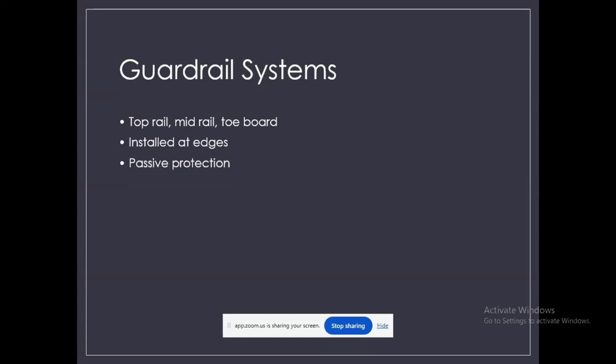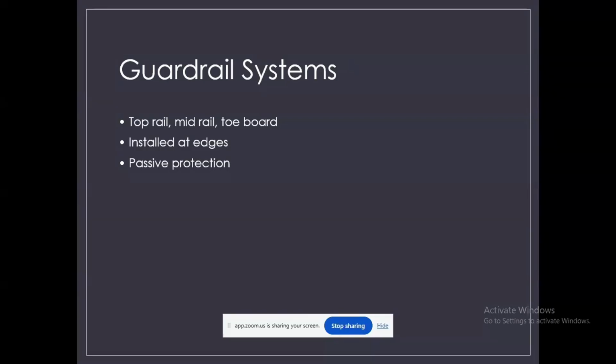For the guardrail system, for the top rail and mid rail, there are standard heights also. I think that is also to be added, because in each area there are heights, like the minimum distance from the top board to the top rail, in meters or millimeters. There are some standards.